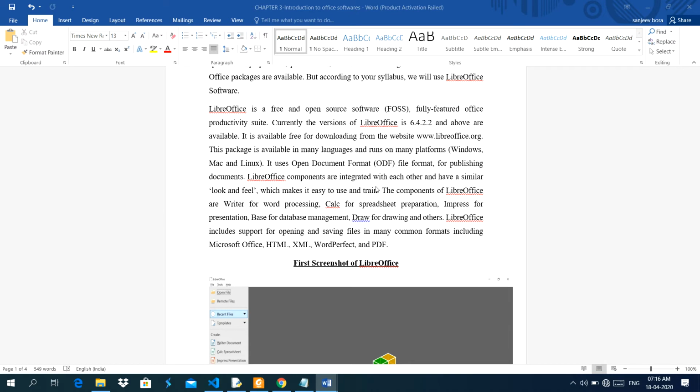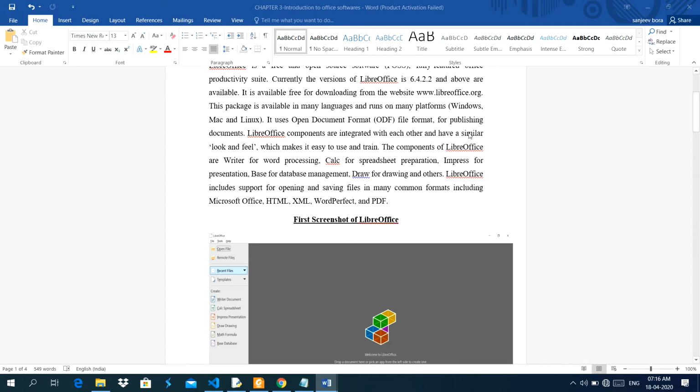LibreOffice components are integrated with each other and have a similar look and feel, which makes it easy to use and train. The components of LibreOffice are Writer for word processing, Calc for spreadsheet preparation, Impress for presentation, Base for database management, Draw for drawing and others. I will explain these features later on.